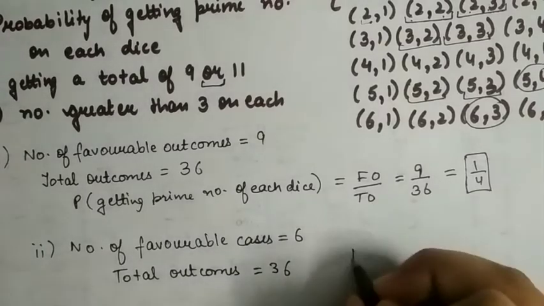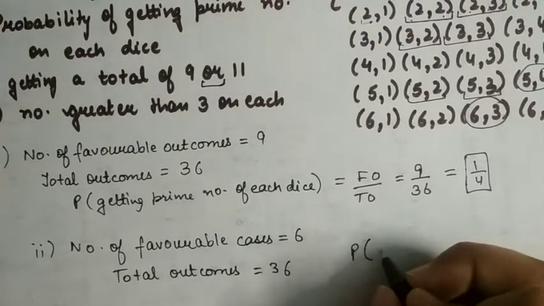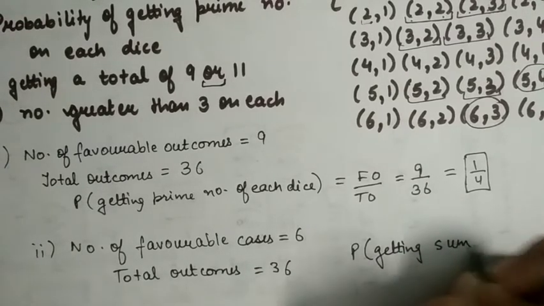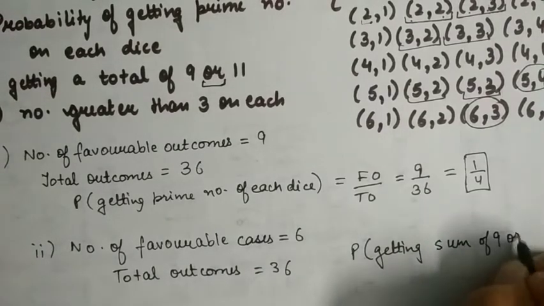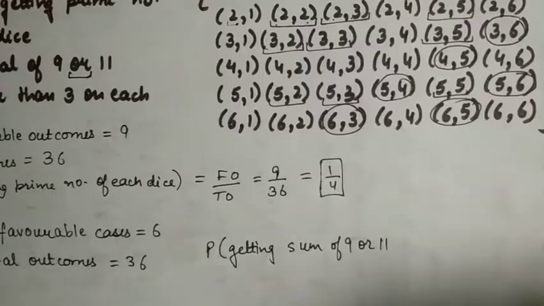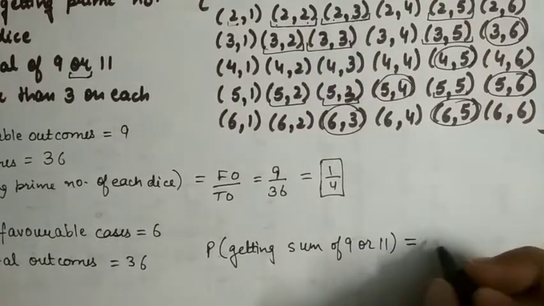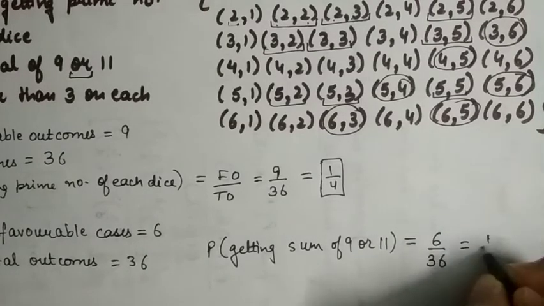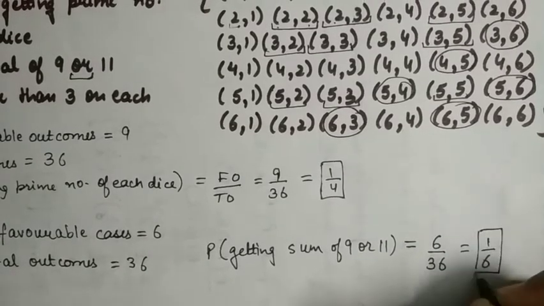So the probability of getting a sum of 9 or 11 is favorable cases upon total cases, that is 1 upon 6.